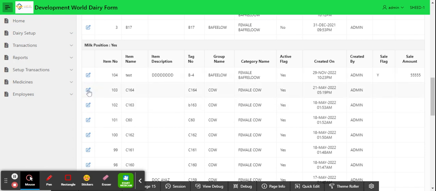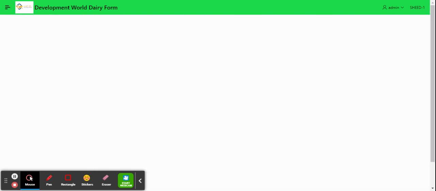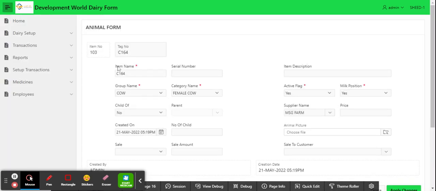We just see an already built-in animal. There's a tag number C164, and C means cow. We can give a serial number and description here.